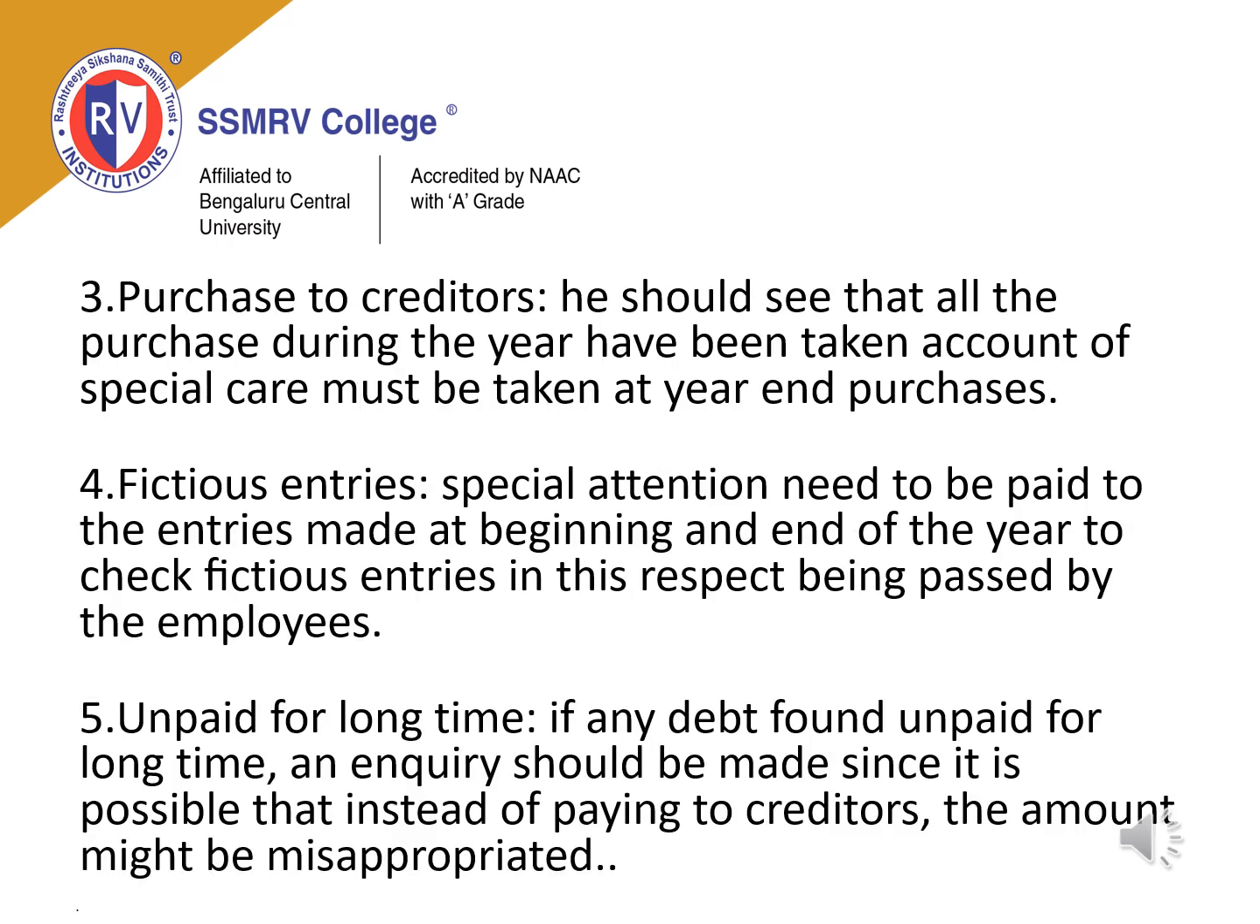The next point in checking sundry creditors is purchases from creditors. He should see that all the purchases during the year have been taken into account. Special care must be taken with year-end purchases. Whatever you purchase in the year will go on a track. When you make purchases at the year end, you have to take care of the creditors, because you will be preparing a balance sheet at that particular date. Whatever amount is balanced will be carried forward to the next date.